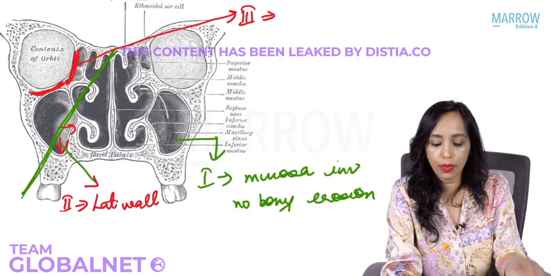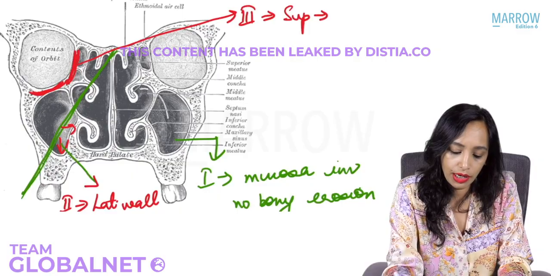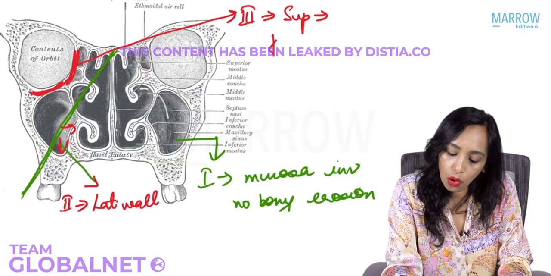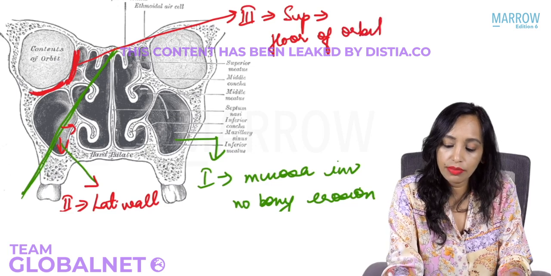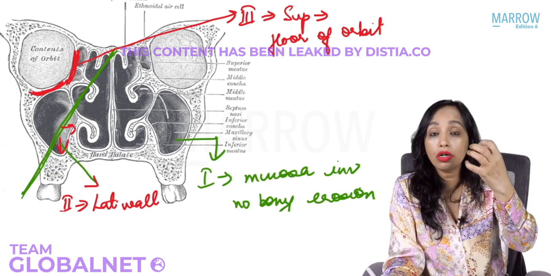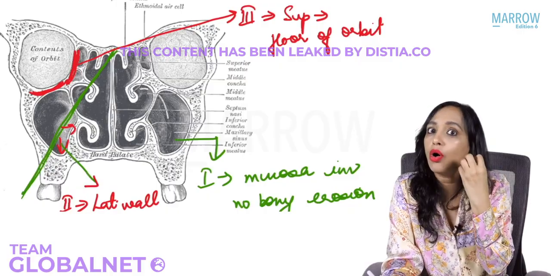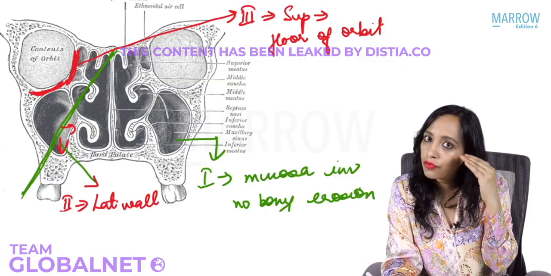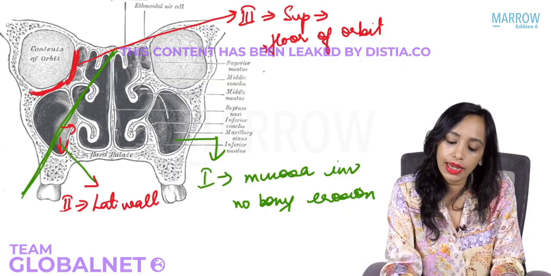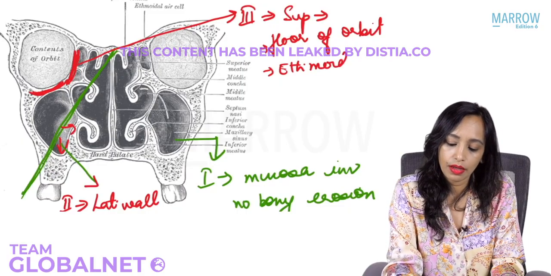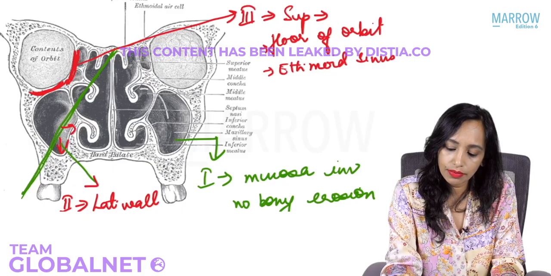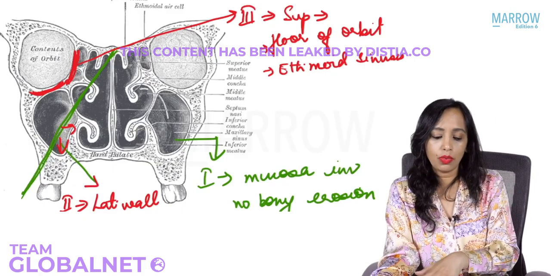First, superiorly: superiorly is the floor of the orbit. Just remember it has gone only till the floor. It has not gone inside the orbit. It has involved the ethmoid sinuses. So that is what is superiorly.